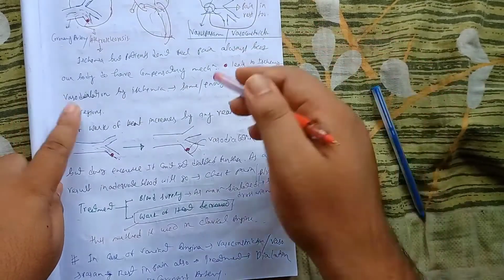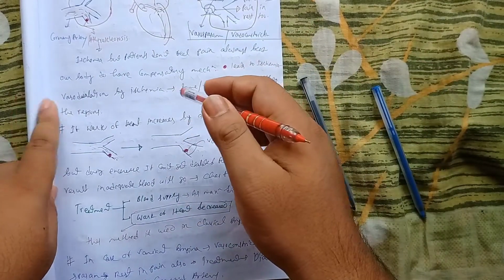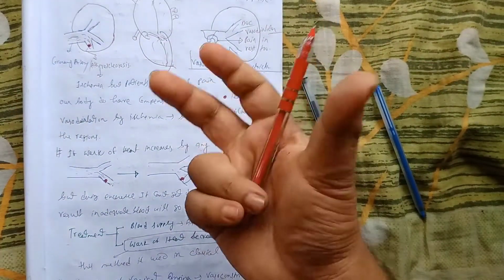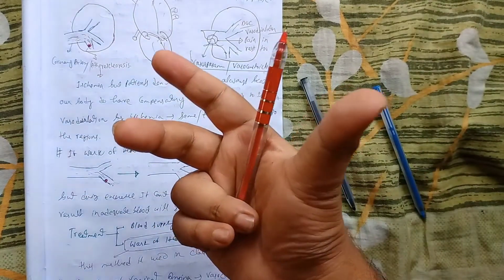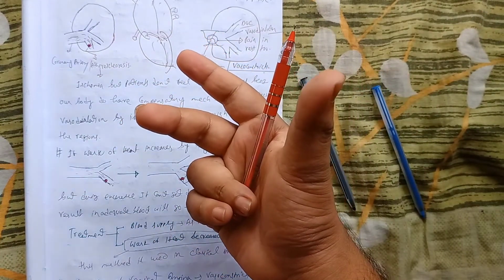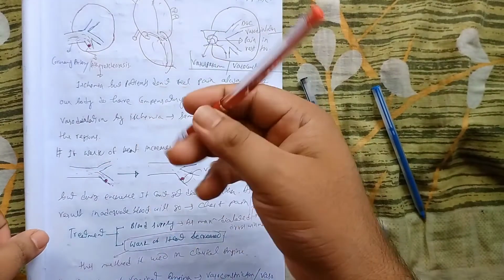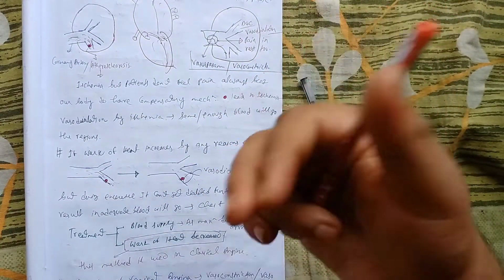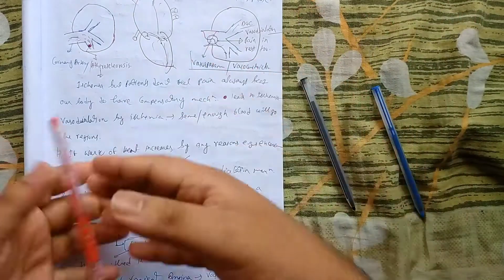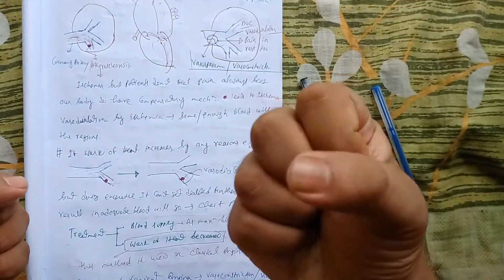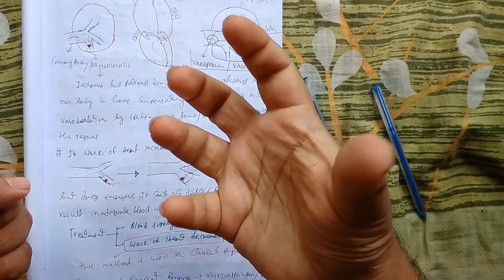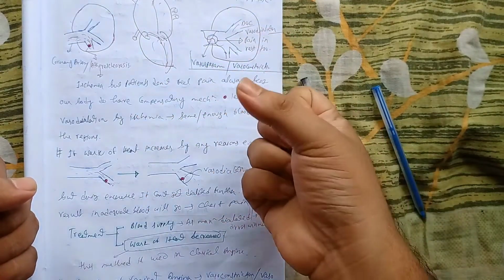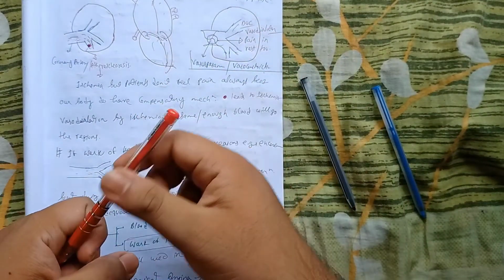Now, how to do the treatment for it. Now we have to think about the treatment. We're saying that the heart is unable to pump, so we can do one thing: we can increase the blood supply. Or one more thing we can do is decrease the work of the heart. If we decrease the work of the heart, then we can treat these conditions.